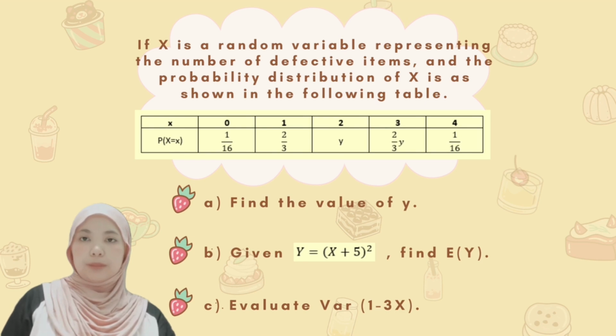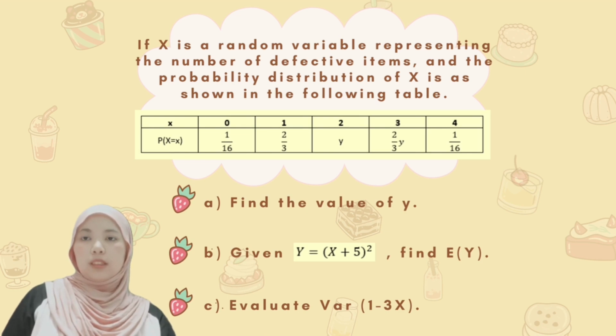Then, the question for experiment 3 is, if X is a random variable representing the number of defective items, and the probability distribution of X is as shown in the following table. X is 0, 1, 2, 3, 4, while P(X) is 1 over 16, y, 2 over 3y, 2 over 3y, and 1 over 16. The questions are, firstly, find the value of y. Secondly, given Y equal to (X plus 5) squared, find E(Y). The third question is, evaluate the variance of 1 minus 3X.